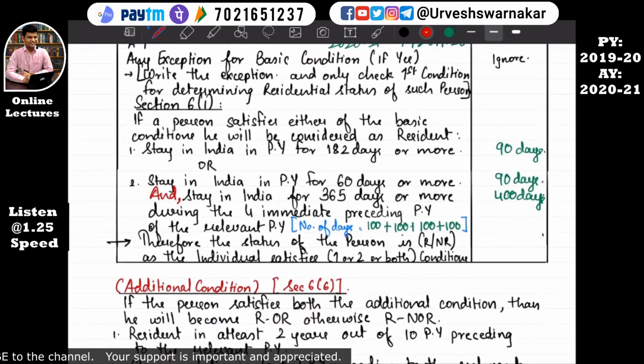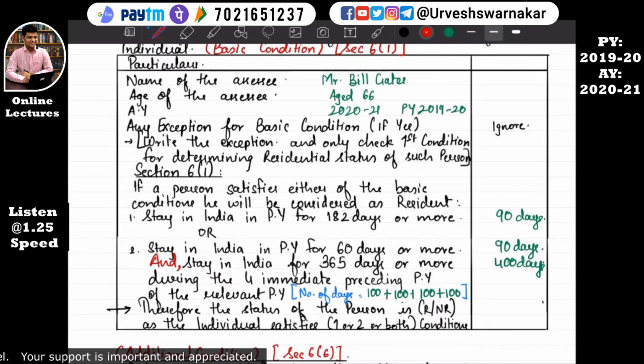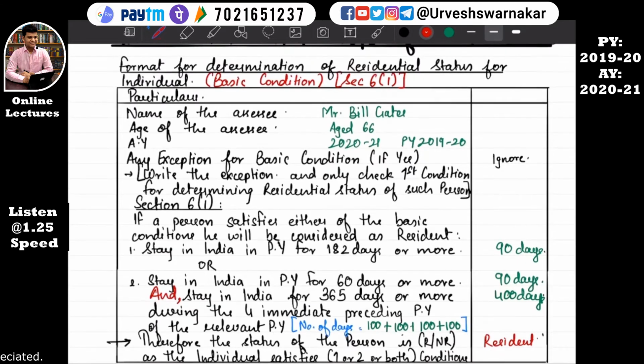Okay, so here in our final conclusion we'll write, therefore the status of Mr. Bill Gates is resident, as Mr. Bill Gates satisfied the second condition. He is satisfying the second condition, right? I hope the format is quite useful to you all in the exam. So only this much if you write, you will get immediate full marks. Full marks or 4 or 4.5 marks if the question is of 5 marks.